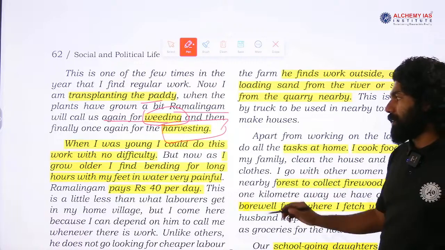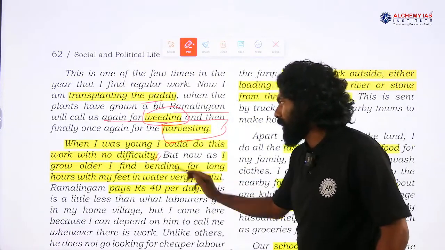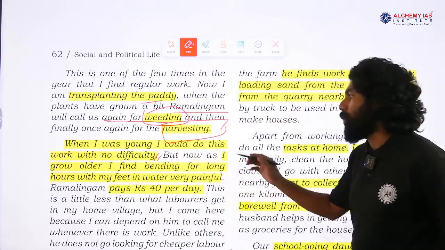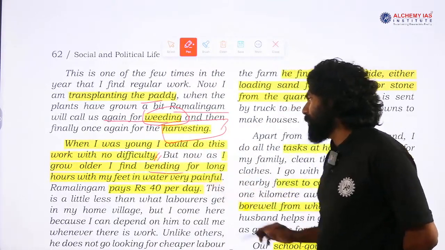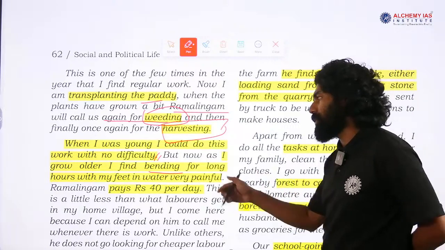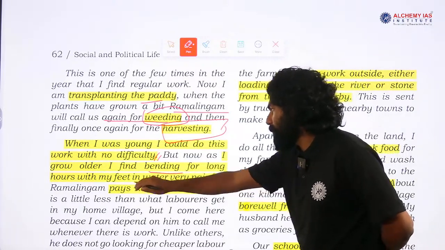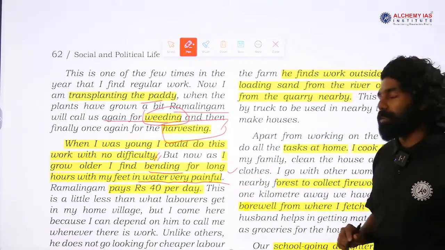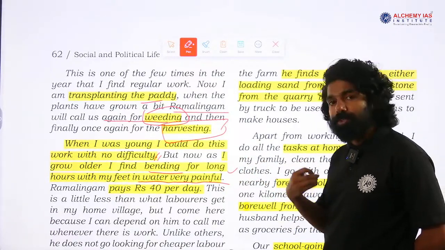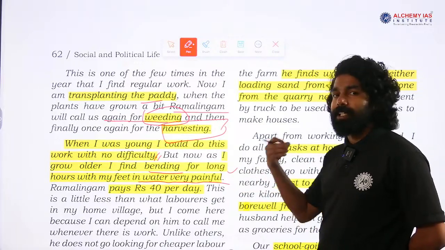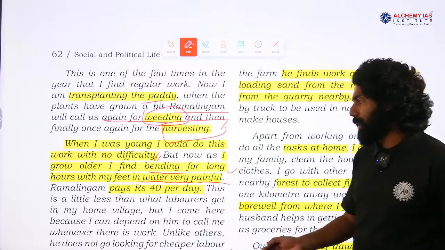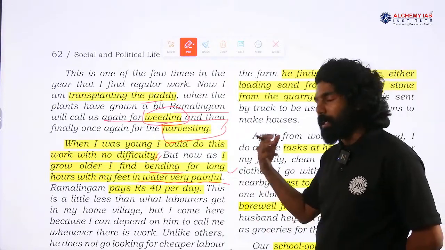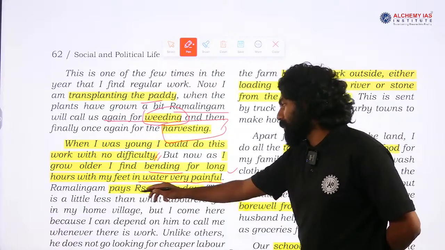When I was young, I could do this work with no difficulty, but now as I grow older, I find bending for long hours with my feet in water very painful. So, now because she is getting older, she is having many physical issues in doing the same job that she easily did in the earlier period. So, this is also a health issue that she faces due to becoming older. Ramalingam pays rupees 40 per day.